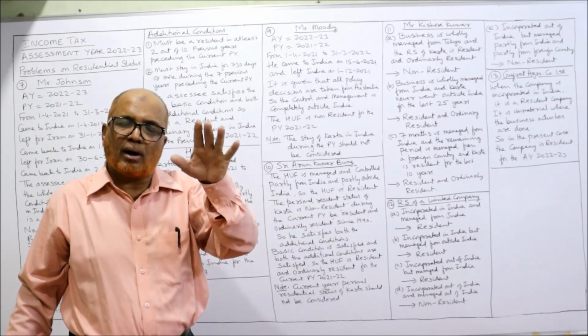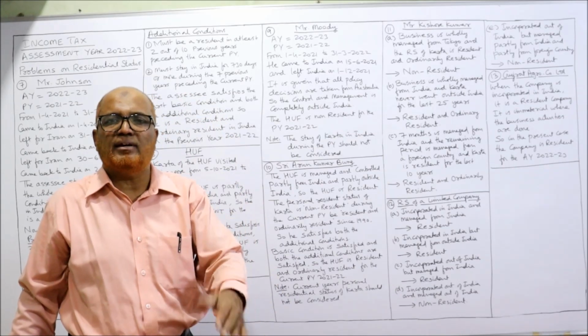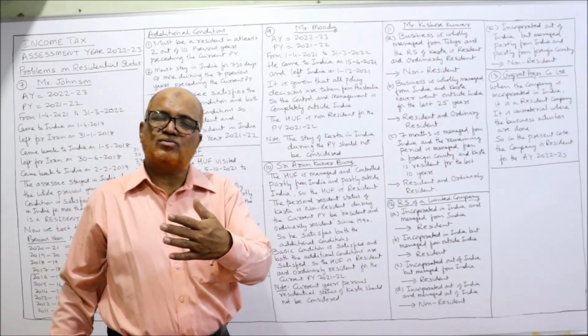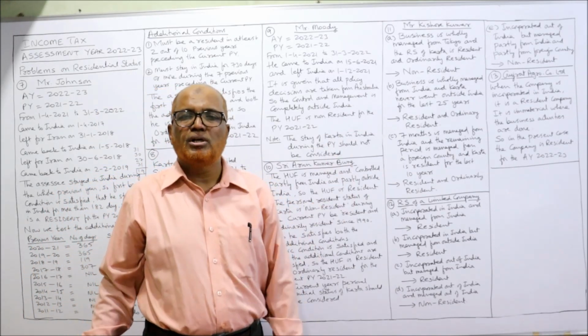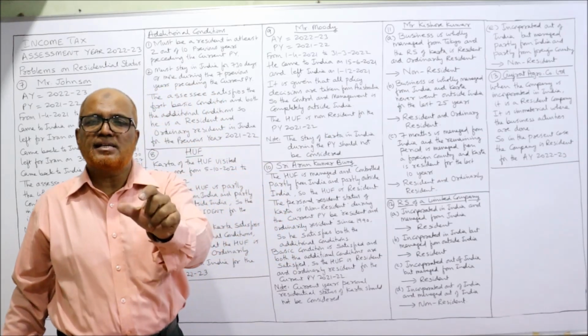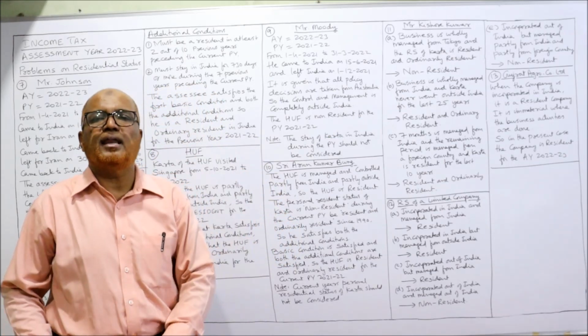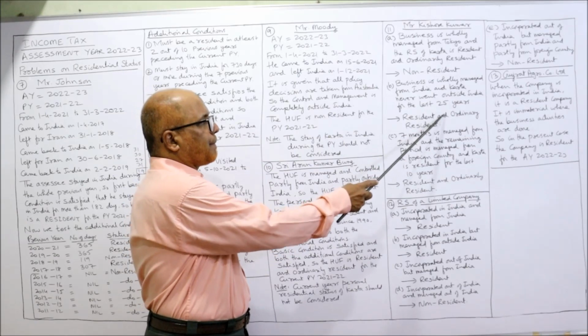Karta was also completely in India for the last 25 years. He was in India only. So he satisfies both the additional conditions. So the status is resident and ordinary resident for this HUF.